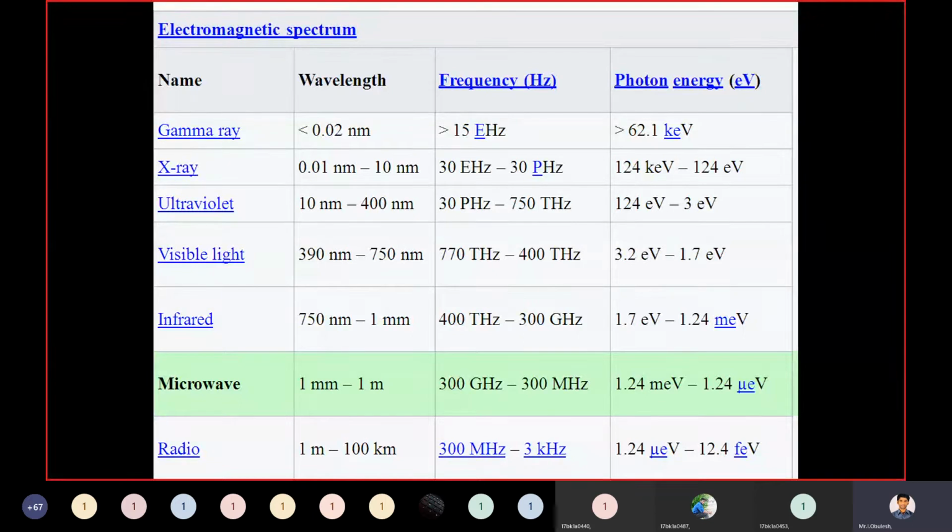So in this, let us assume if you have a gamma ray, the wavelength for gamma ray is less than 0.02 nanometer.